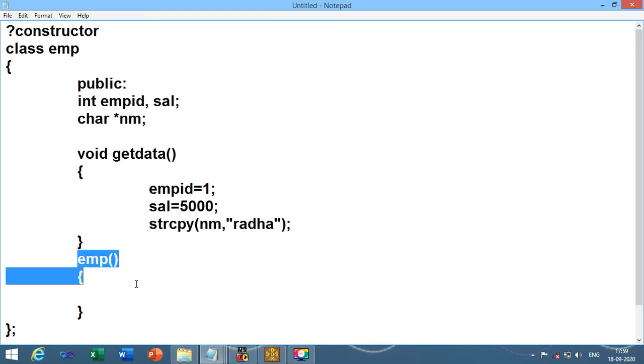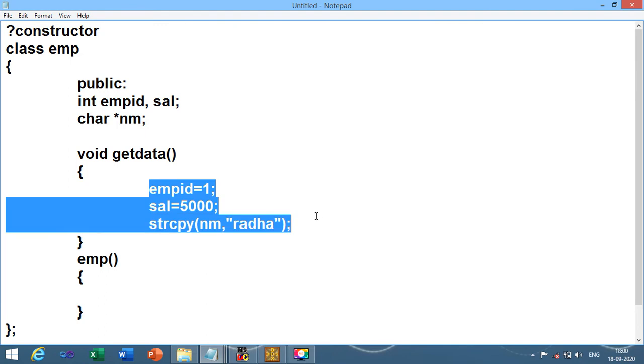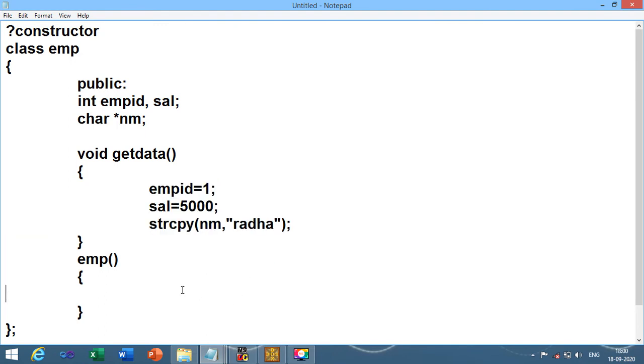So over here I have taken employee, but constructor does not have any return type, so I cannot use return statement inside constructor, and I do not need to mention any void or any other data type over here. So that is the second difference between constructor and UDF. Now whatever the code I have written over here, that can be written over here.